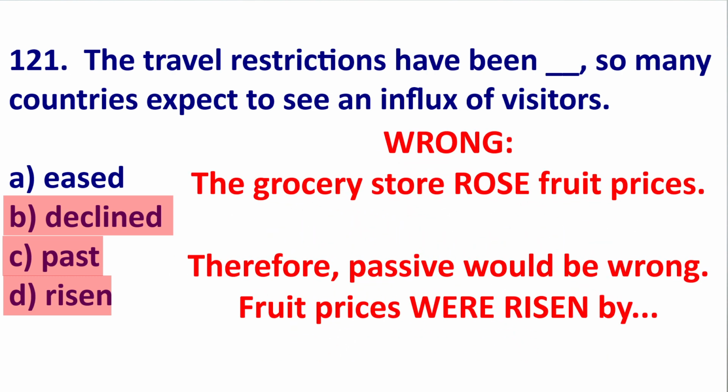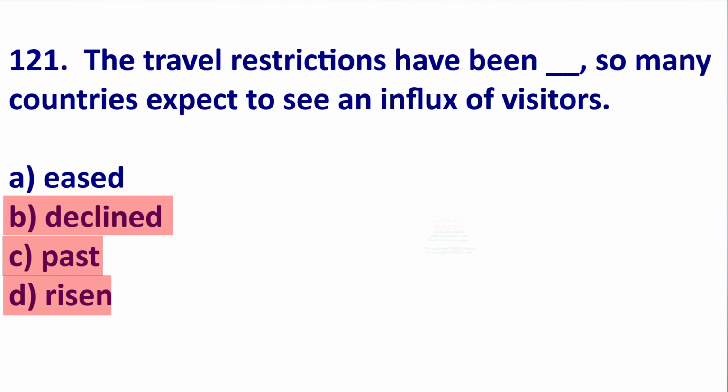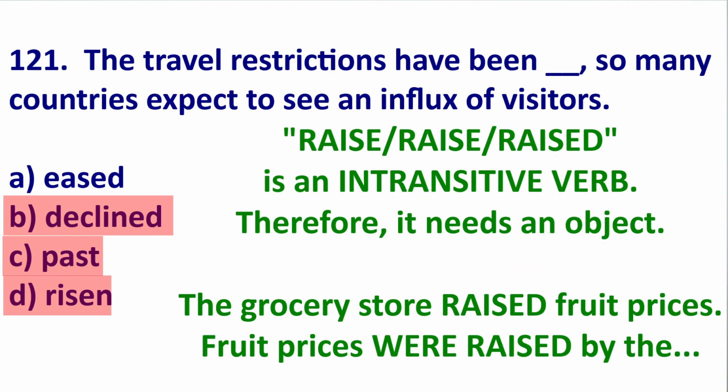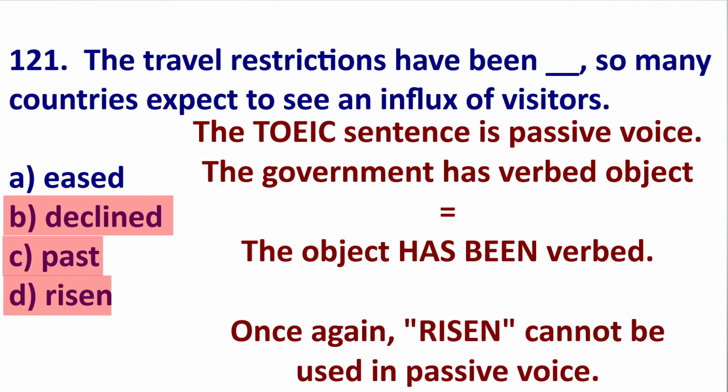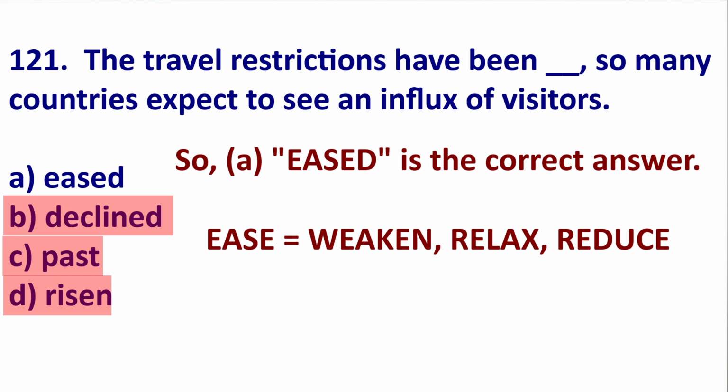It would be wrong to say the grocery store rose fruit prices because, once again, rise, rose, risen cannot have an object. It is an intransitive verb. So it would be wrong to make it passive voice. Fruit prices were risen. This is wrong because it's passive voice. For this situation, you would need to use raise, raised, raised. Because this sentence would be passive, the travel restrictions have been risen, and risen cannot be passive, we cannot pick D. Therefore, the answer is A, eased.